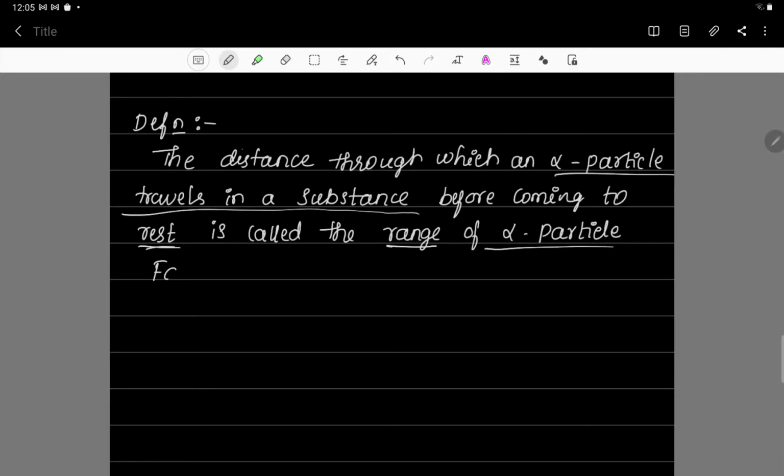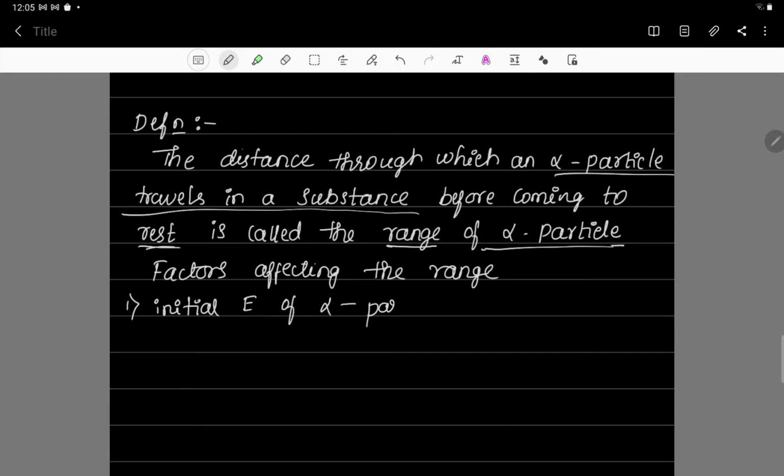So the next part is factors affecting the range of alpha particle. On what factors does the range depend, that is, what distance it is going to cover inside the gas? First one, the initial energy of the alpha particle. With what energy the alpha particle enters the gas, on that the range depends. If the initial energy of the alpha particle is more, then the distance it travels inside the gas will be more. So if the initial energy is more, then the range will be more.